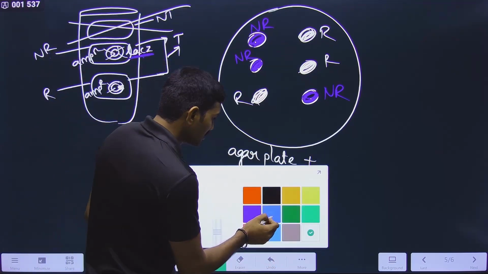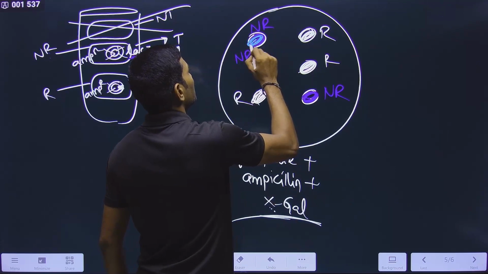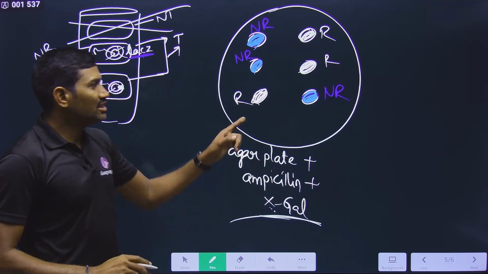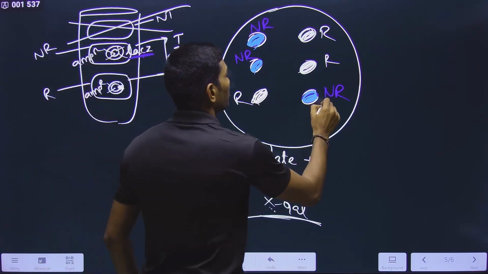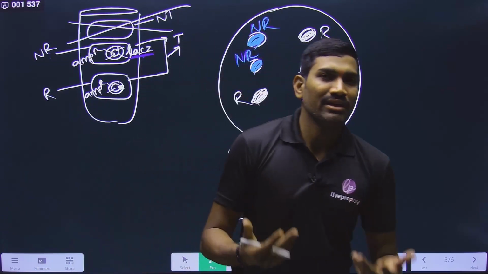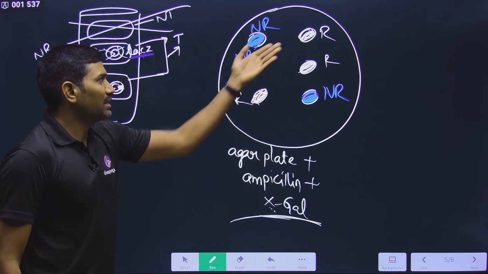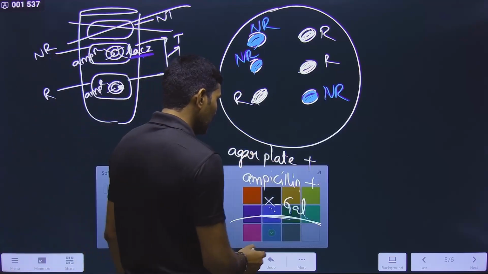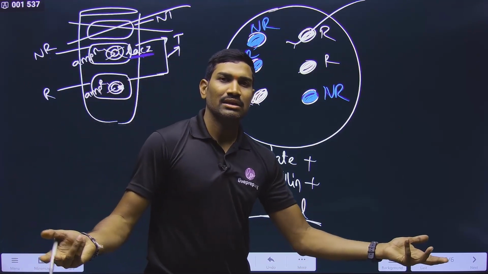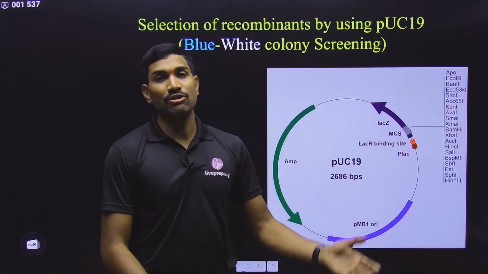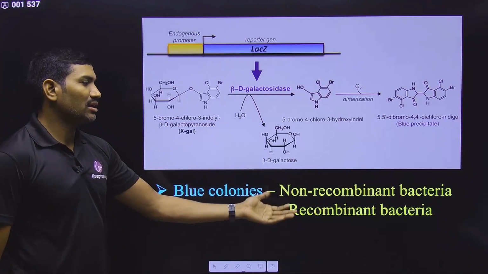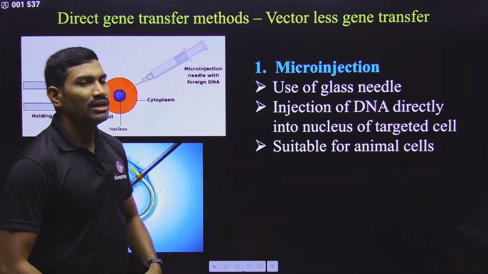The blue is actually this type of blue you are observing in the original colonies. So remember this. In this particular one, blue color colonies are non-recombinants, whereas white color colonies are recombinants. So in a single plate, simply by looking at the color, you can identify that yes, these are the recombinants. So take some amount of this and then grow them. That's it. In this way, you are doing the selection of these particular recombinants. Understood or not? So blue color colonies are non-recombinants, white color colonies are recombinant bacteria. That's it. So in this way, we are actually identifying this.